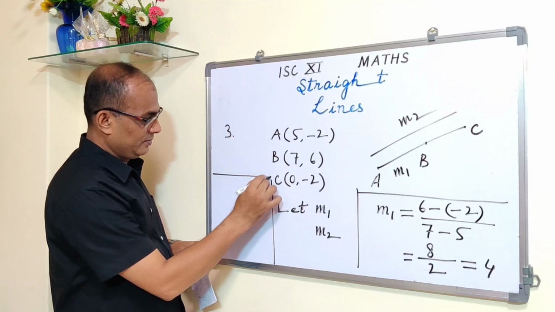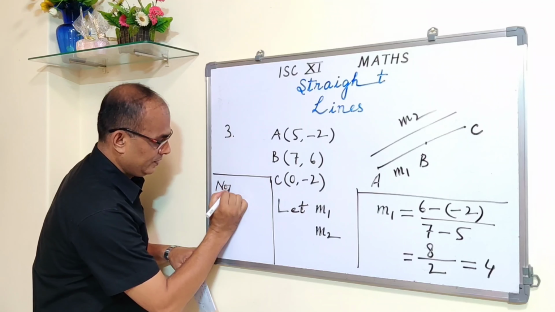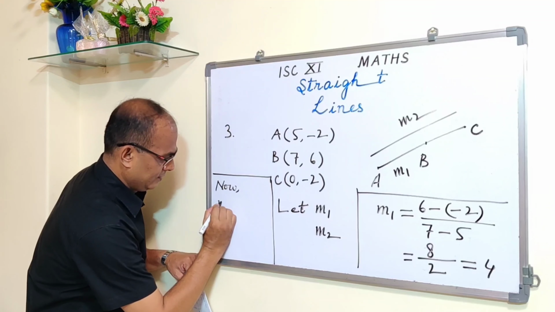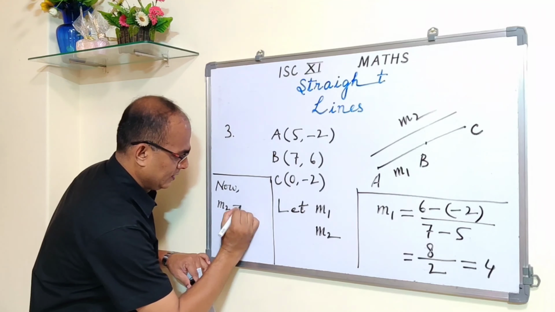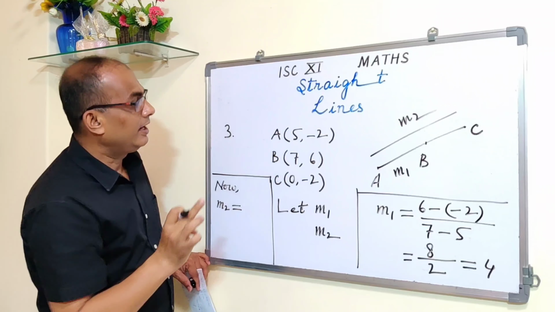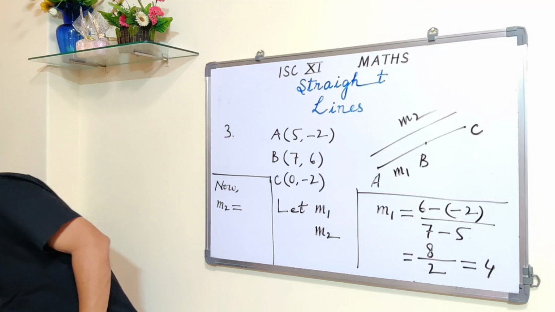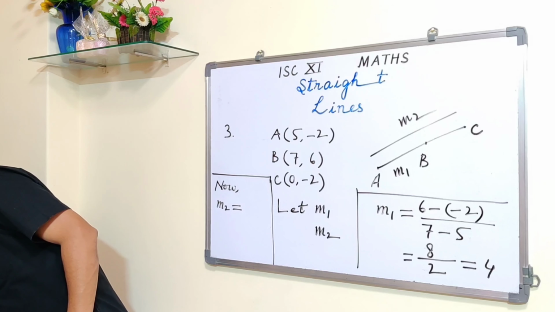Let us find out M2. So now M2 is equal to... M2 is for AC. So y2 minus y1: 0 minus 2... 5 minus 2, 0 minus 2.